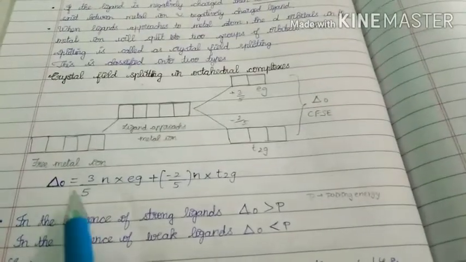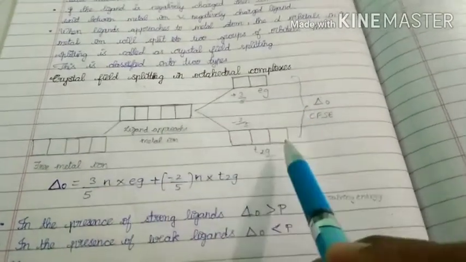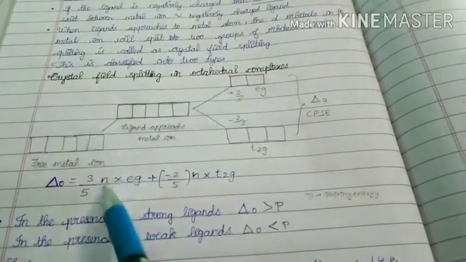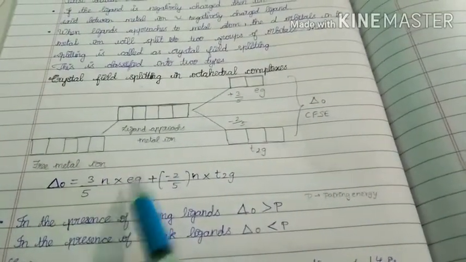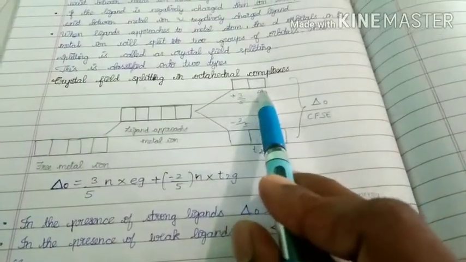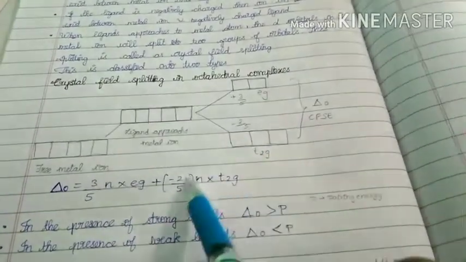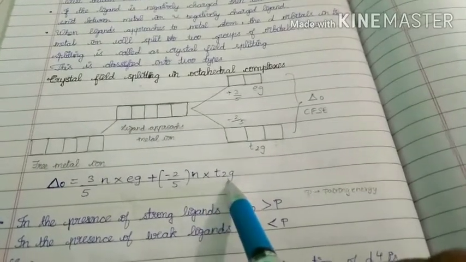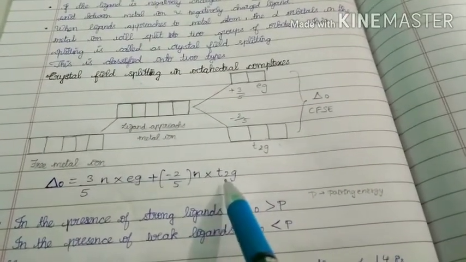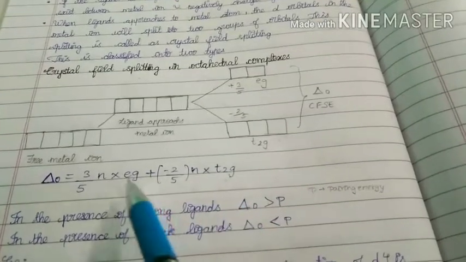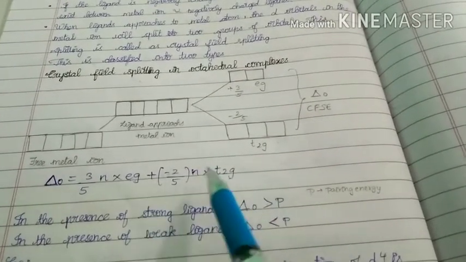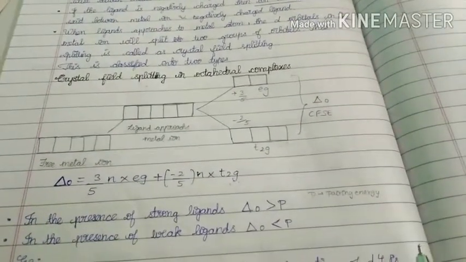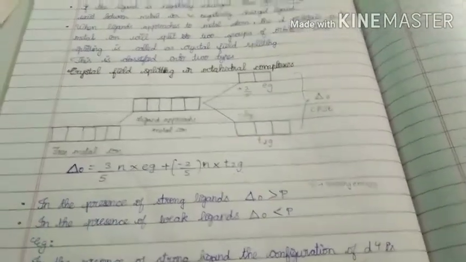In this case, it is equal to plus 3 by 5 into n Eg, plus minus 2 by 5 into n T2g. Here n Eg means the number of electrons in Eg orbitals, and n T2g means the number of electrons in T2g orbitals. So this is called delta naught.